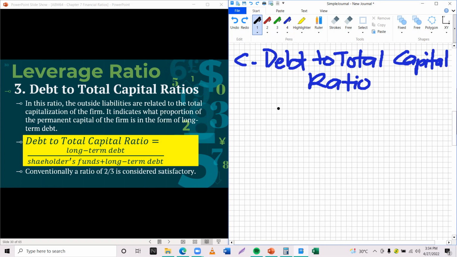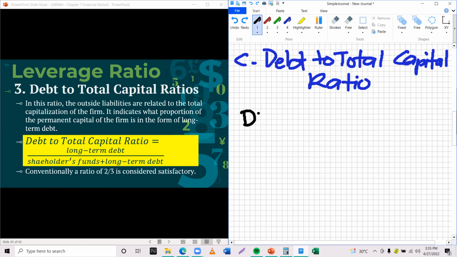So the third type of leverage ratio is the debt to total capital ratio. How reliable are you? How solvent are you when it comes to paying the capital that you used, based on your earnings or your funds? So we have this formula.